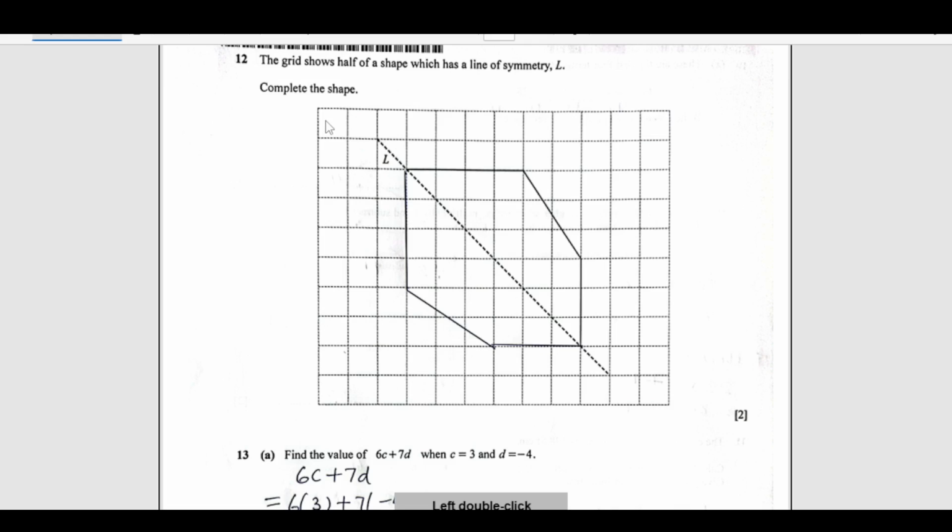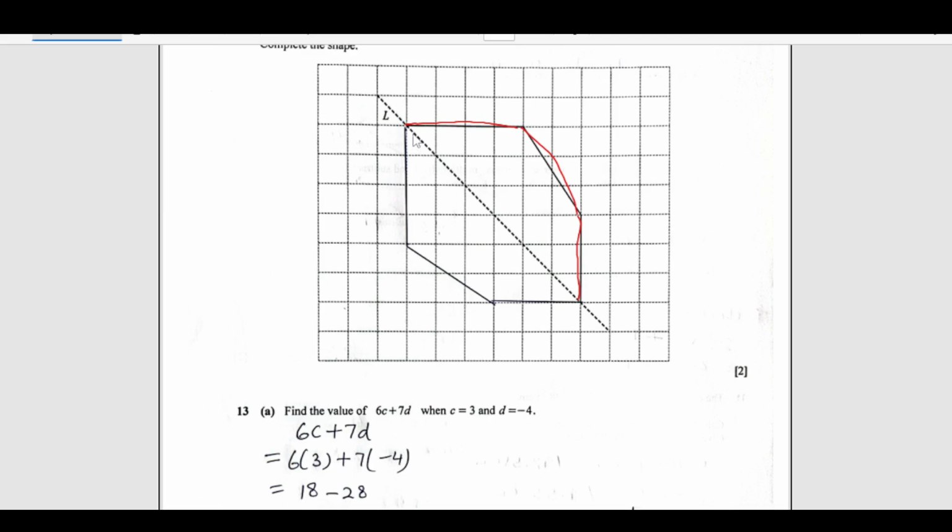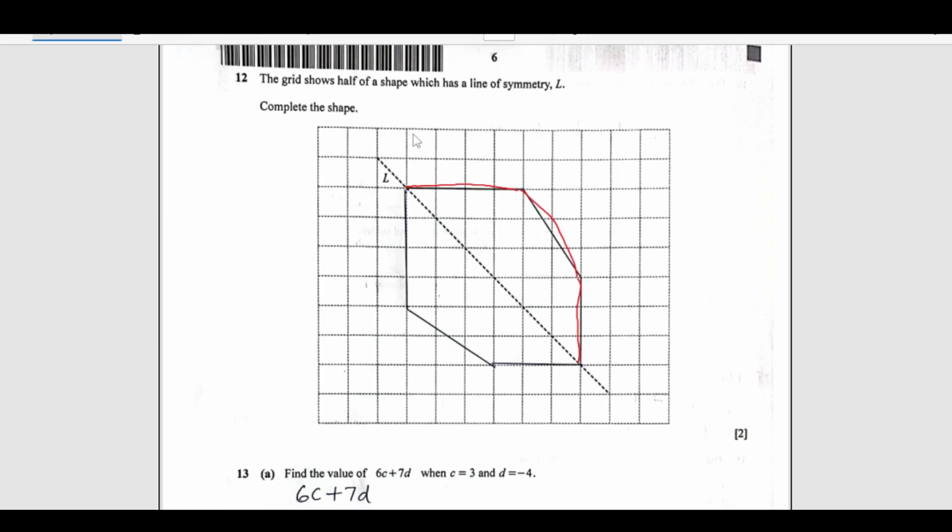So, number 12, the grid shows half of a shape which has line of symmetry L. Complete the shape. This was the actual shape given here. Let me write here. It was this, right. So, you have to reflect it on the other side. This is the line of symmetry. So, you see, count 1 2 3 4 squares.